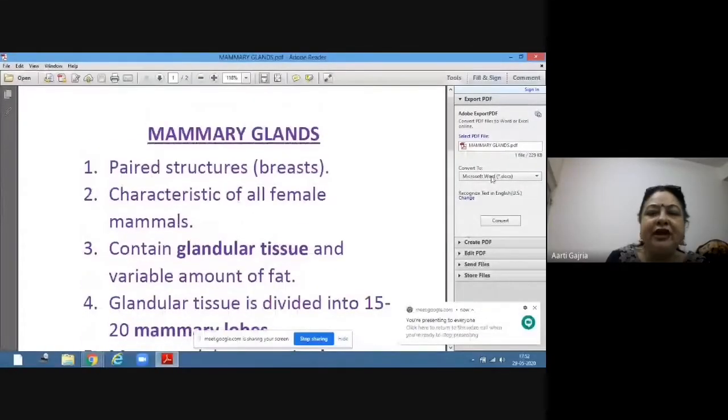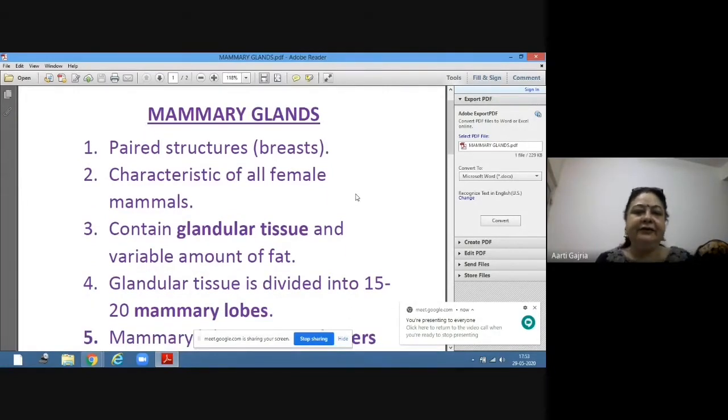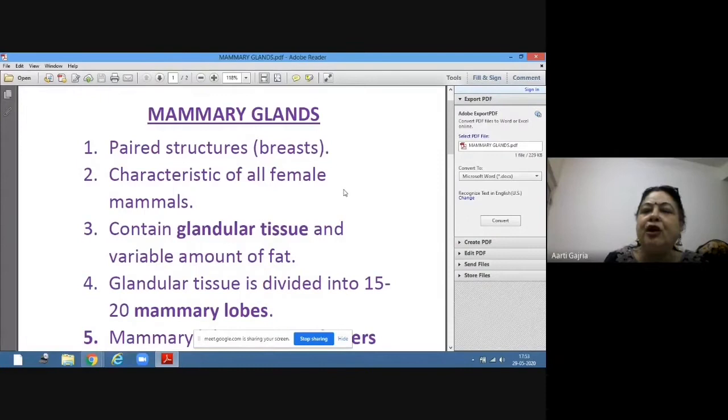Now these mammary glands are paired structures which are called breasts. It is a characteristic of all female mammals. Each mammary gland consists of glandular tissue and a variable amount of fat.